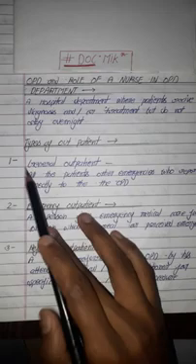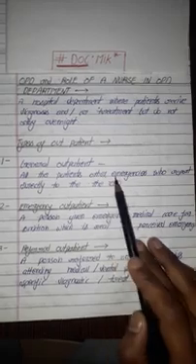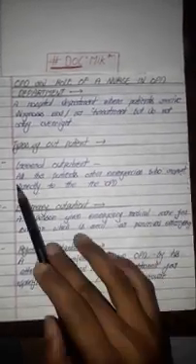Types of patients: general outpatient, emergency outpatient, and referred outpatient. First, general outpatient: all patients, other than emergencies, who report directly to the OPD.